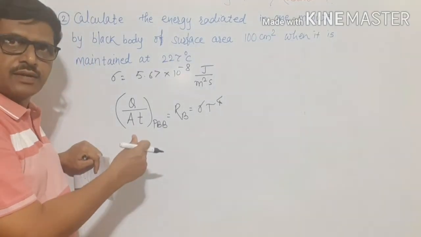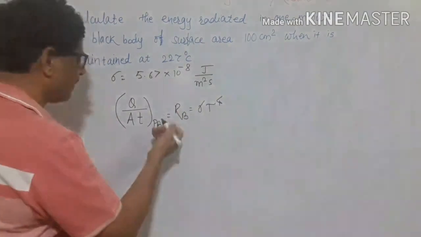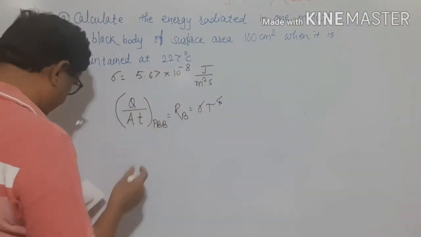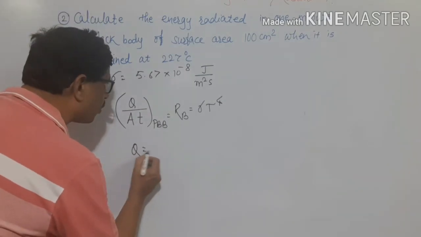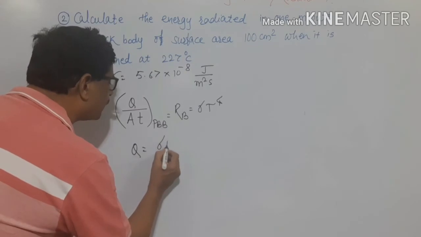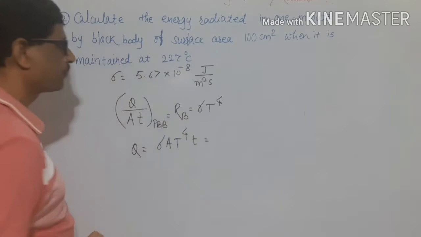Now we will keep the values here and find out the value of heat emitted. Here heat emitted Q should be equal to sigma into A into T to the power 4 into small t.